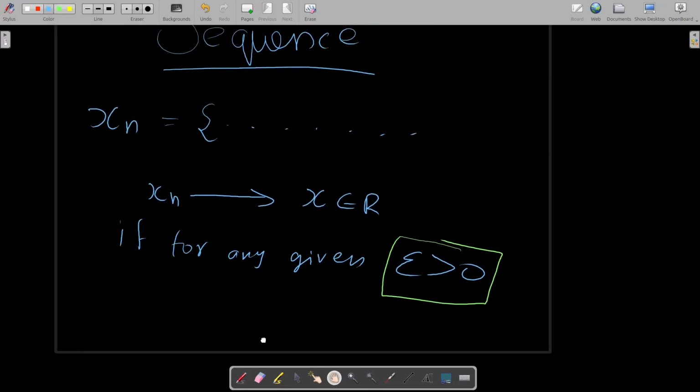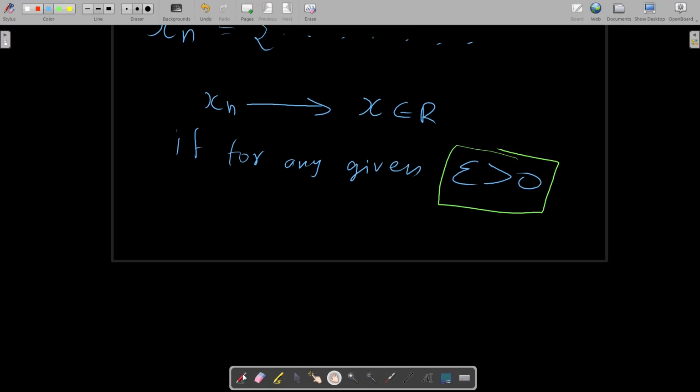Okay, so we have epsilon greater than 0, and we also have an n which is any number, and that number is an element of natural numbers. We have already discussed that this symbol represents the set of natural numbers. And since this n is a natural number, we also introduce a term k. Now this k is important, and this k will be greater than or equal to some n, such that